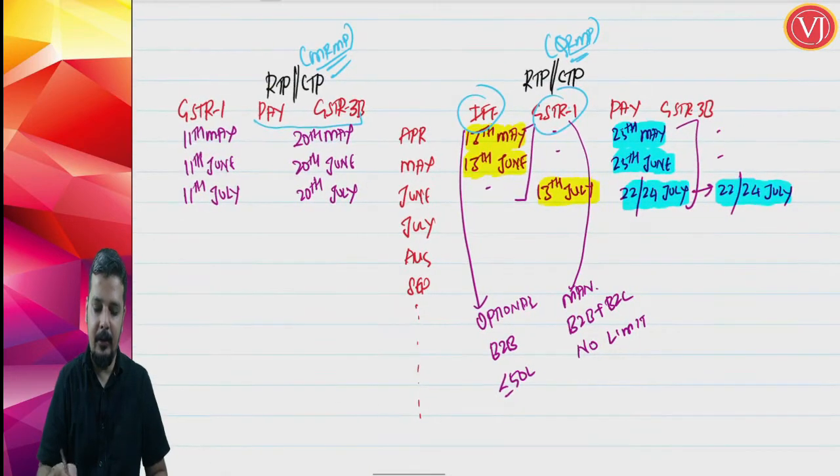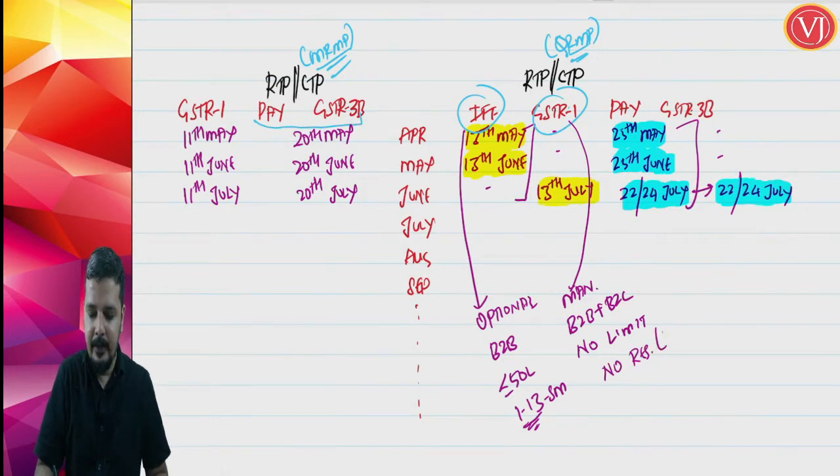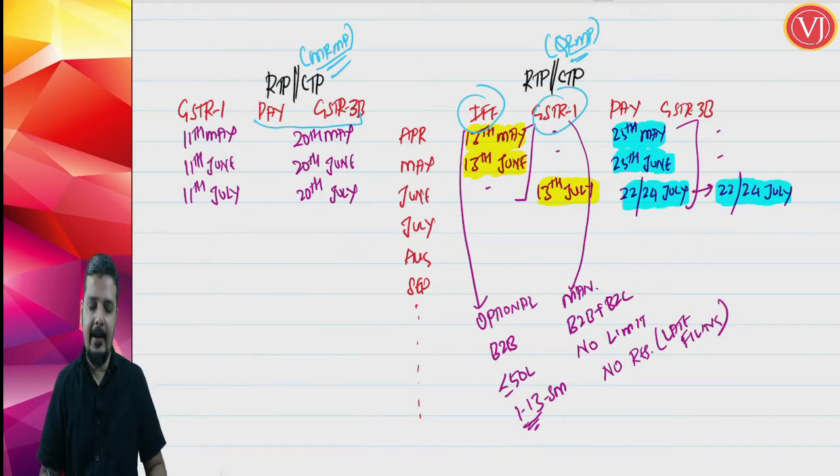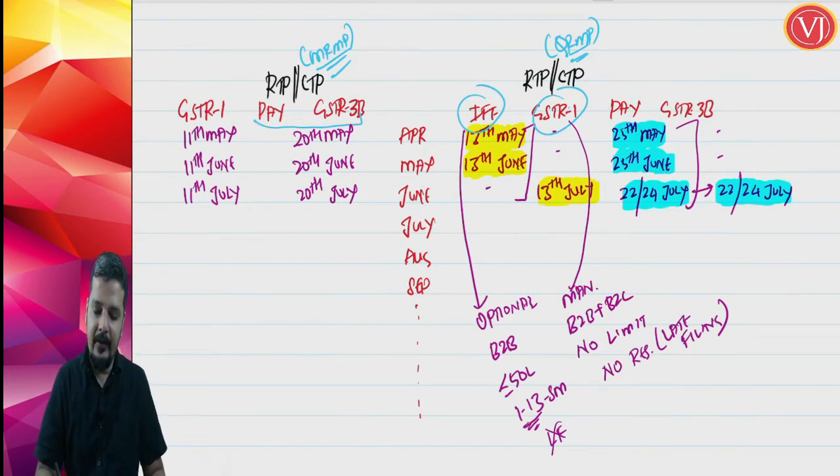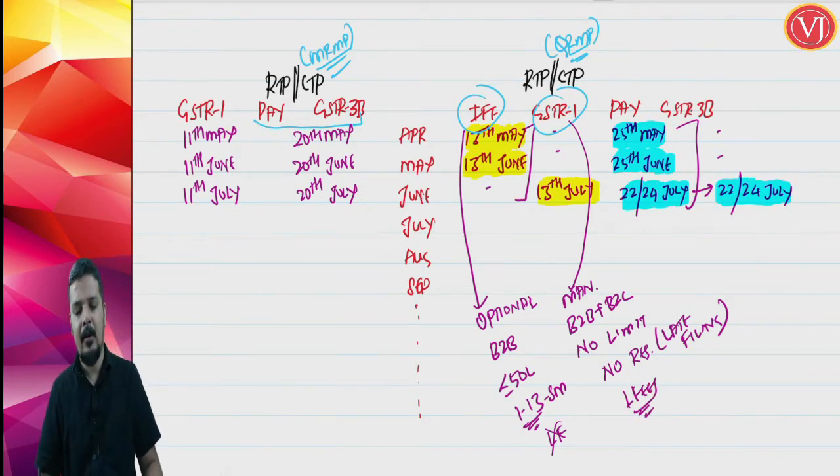Third, the invoice furnishing facility can be filed only from the 1st of the next month till the 13th of the subsequent month. Here there is no such restriction, which means late filing is possible. As for the next point, there are no late fees for IFF, because you can file it only between the 1st and the 13th of the next month. After that you cannot do it. Whereas GSTR1 can be filed late, therefore there will be late fees if you are filing late. These are the main differences between the invoice furnishing facility and GSTR1.